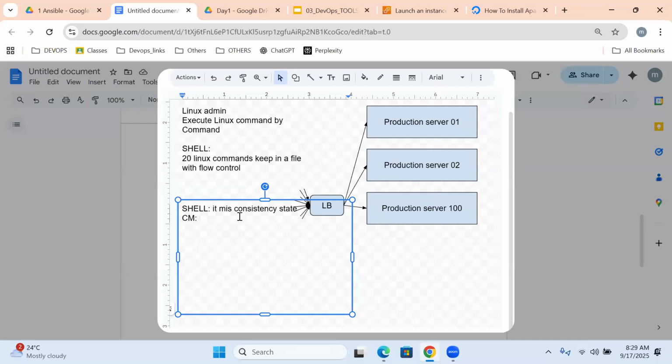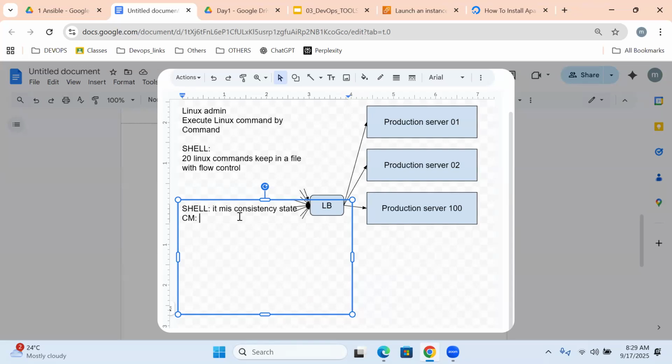So to overcome all these problems, we are shifting into configuration management.